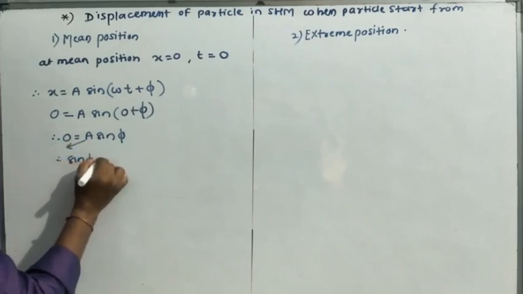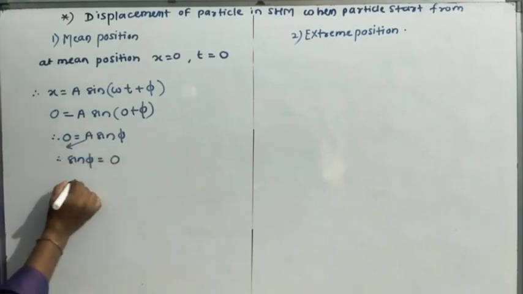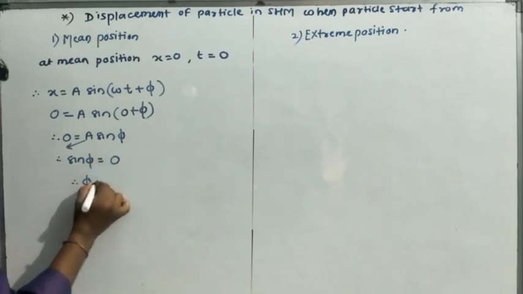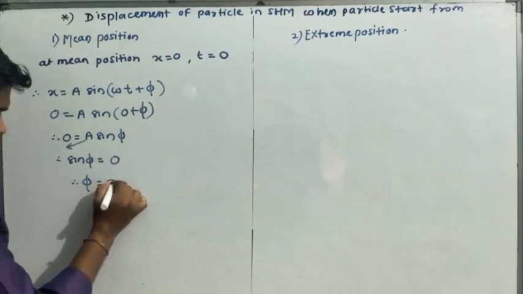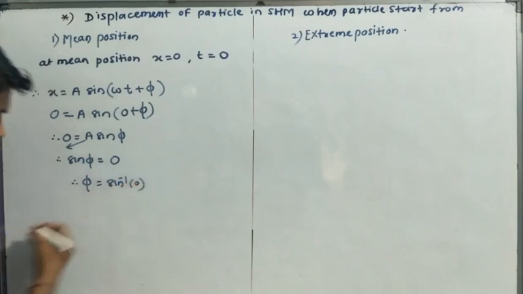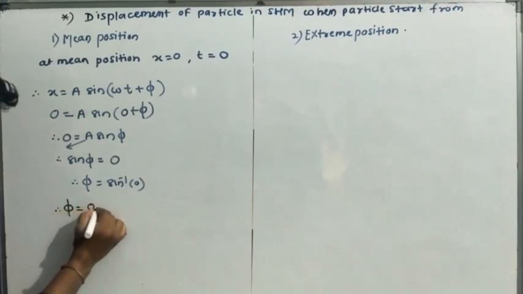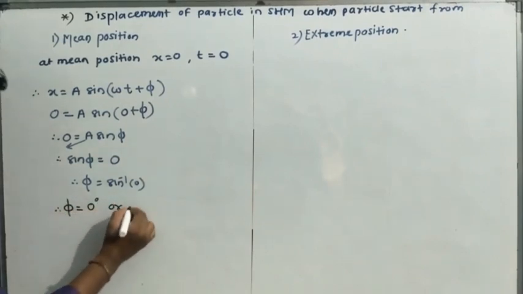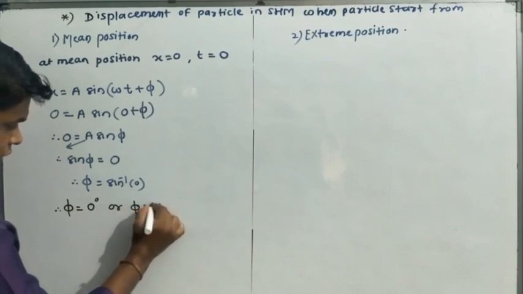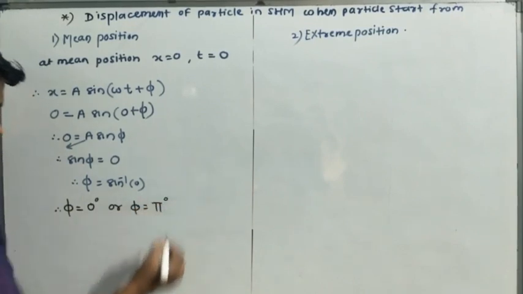Therefore sin phi is equal to how much? 0, and if we bring that sine here, we get phi is equal to sin inverse of 0. Okay, then what is the value of sin inverse of 0? Therefore we get phi is equal to 0 degree, or phi is equal to 180 or pi degree. Understood?